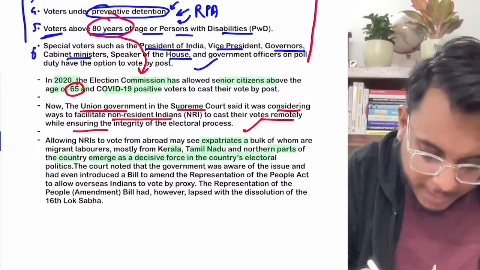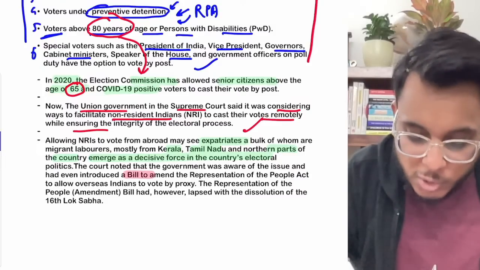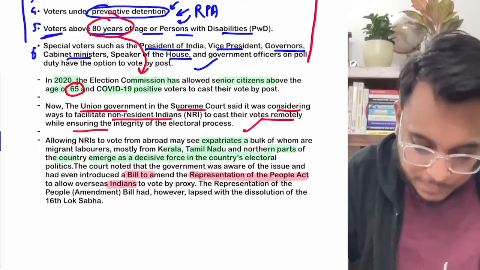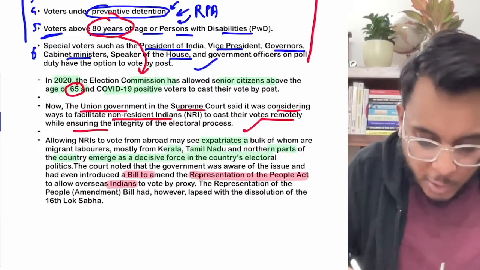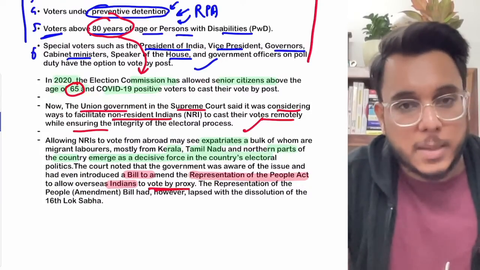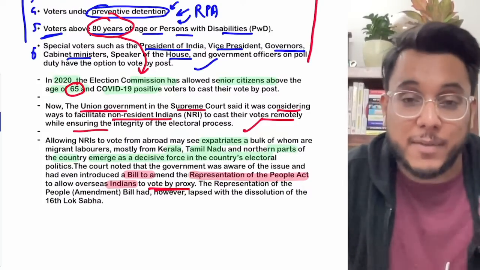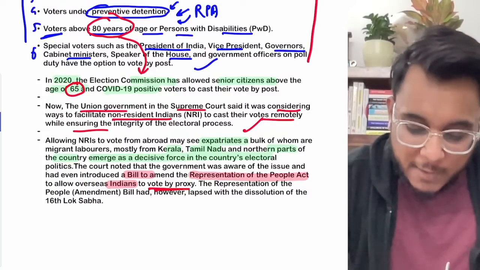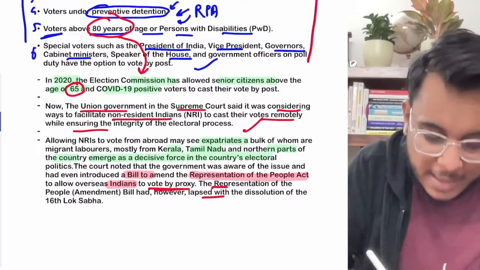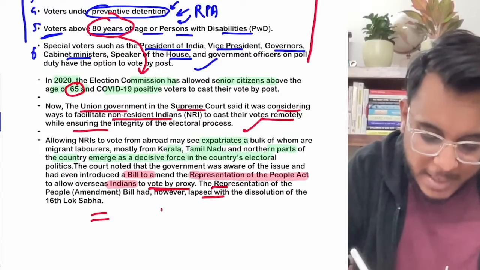So in this direction, there was even a bill introduced to amend the Representation of the People Act, which would have allowed people to vote by proxy. Now, what is vote by proxy? Vote by proxy is that you can designate another person on your behalf, and that person will go and vote. Is it clear? However, the bill has lapsed.